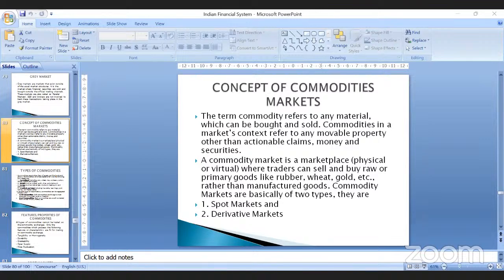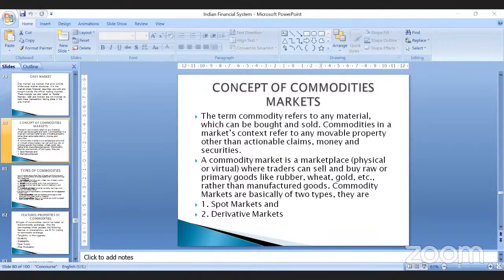Are they entering into futures? Are they entering into forwards? Are they giving you an option? Depending upon that, you can call it futures commodity, forward commodity, or option commodity. So whenever we are talking about the commodities market, if the goods are delivered on the spot, we call it a spot market. If the goods are delivered at a future date or promised to be delivered at a future date, we call it a derivatives market.